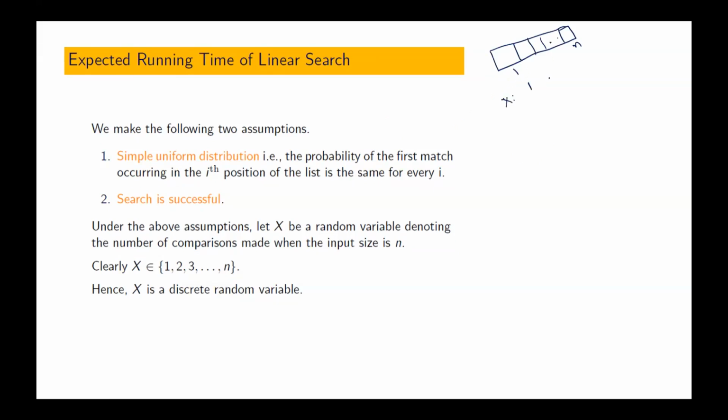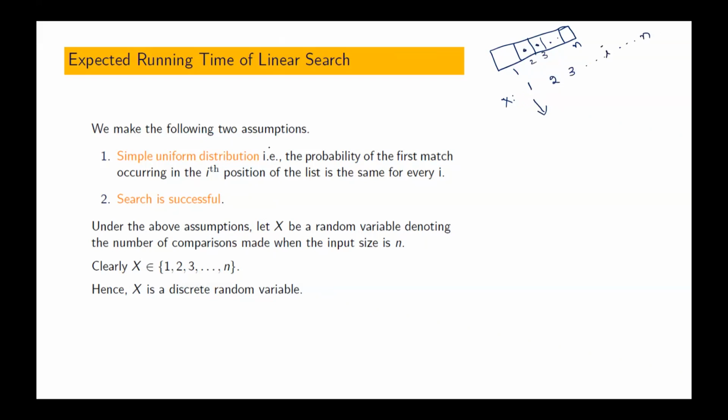It can be 1 or it can be 2. If the key is in this position, number of comparisons is 2. If key is in the third position, it is 3. So number of comparisons varies from 1 to n. Now you tell me what is the probability that key is present in position 1?